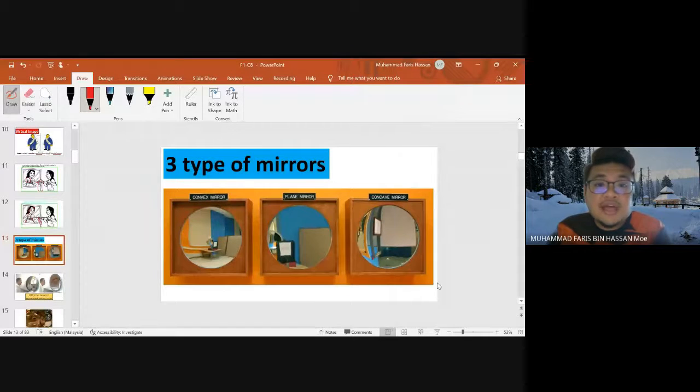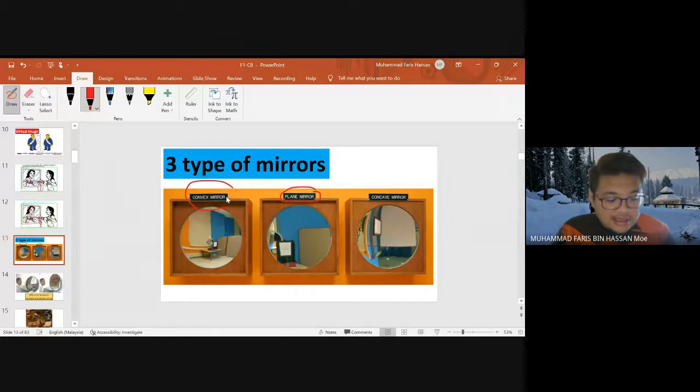Okay, now we go to the types of mirrors. So we got 3 types of mirrors, which are the convex mirror, plane mirror and concave mirror. So plane mirror ni ialah mirror yang biasa awak gunakan dalam kehidupan awak, nak tengok muka awak tu. Convex mirror ni biasanya kita akan guna di tepi jalan. Contohnya convex mirror is used as a safety feature at a dangerous corner of a road.